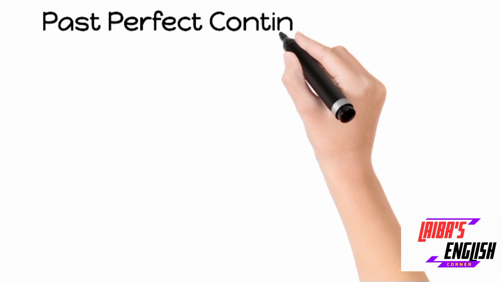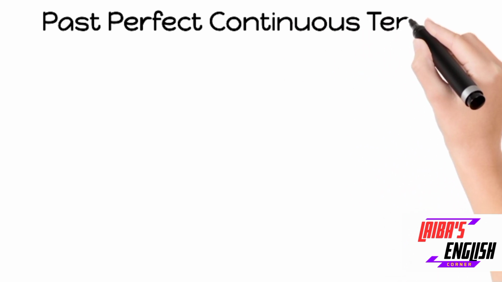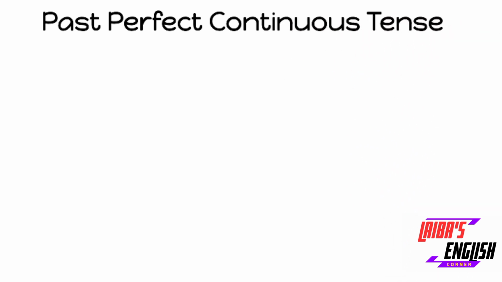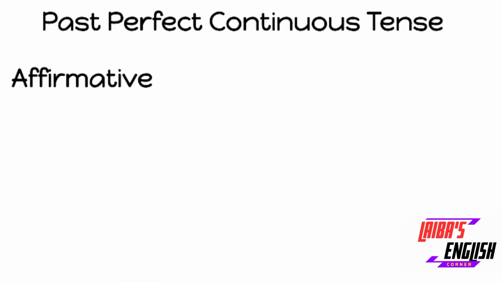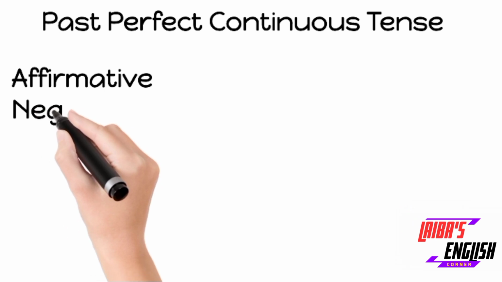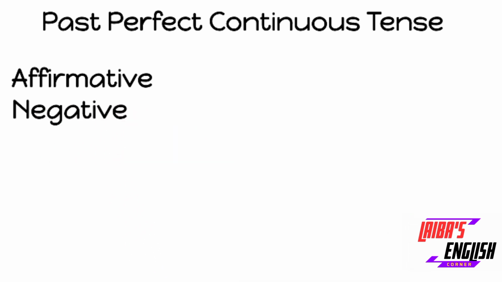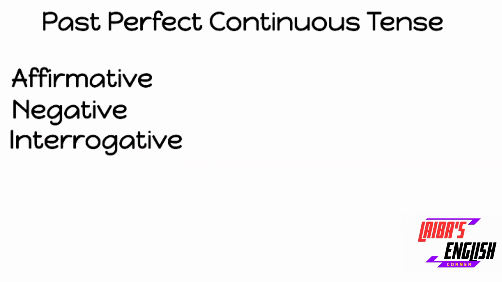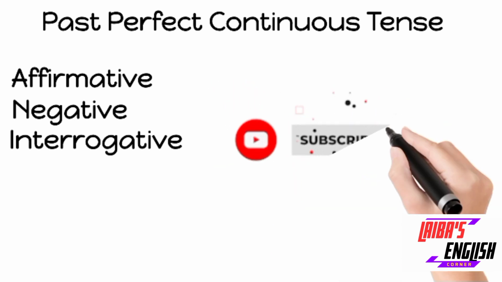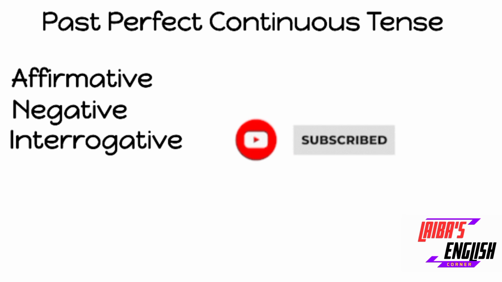In today's video, we are going to discuss part number 4 of past tense, which is past perfect continuous tense. Before this video, I have discussed present tense and all other parts of past tense in detail. So, today's topics will be the affirmative sentences. We will discuss the structure and give multiple examples to make our concept clear. Second will be the negative sentences in which we will use not. And the third will be the interrogative sentences in which we will ask questions. So let's start with the past perfect continuous tense.